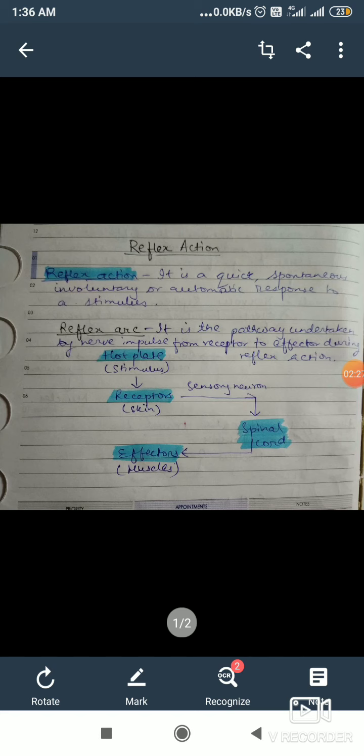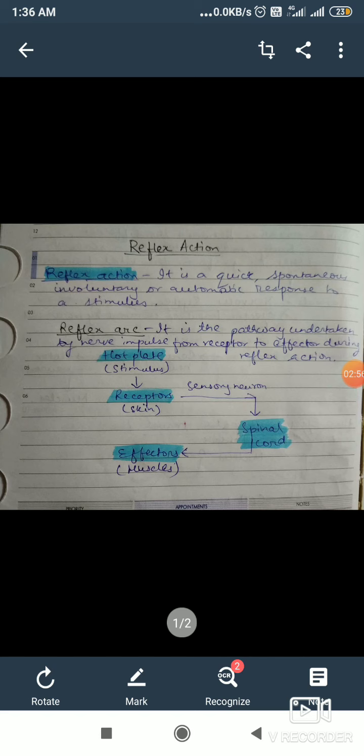The sensory neuron carries these messages to the spinal cord, and here in the spinal cord, another type of neuron known as motor neuron will carry the information to the effector organ, that is the muscle, and when the information goes to the muscle, it will contract and we will remove our hand.